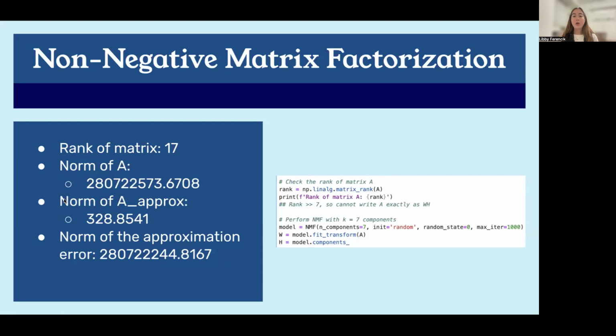I then also looked at non-negative matrix factorization that we saw in homework 3. I was hopeful that this would provide numerical evidence of some metrics being more important than others when it comes to classifying data. However, I was not able to draw any strong conclusions. I ran into difficulty because the rank in my matrix was 17. However, I wanted to classify the companies into only 7 groups. So as you can see here, the norm of my approximation error was extremely high.